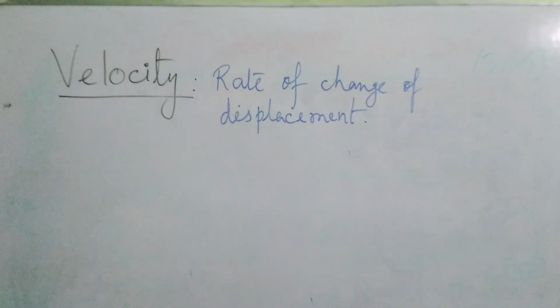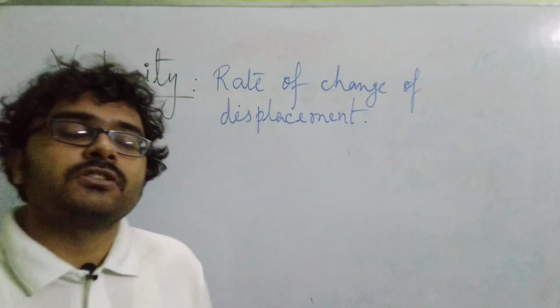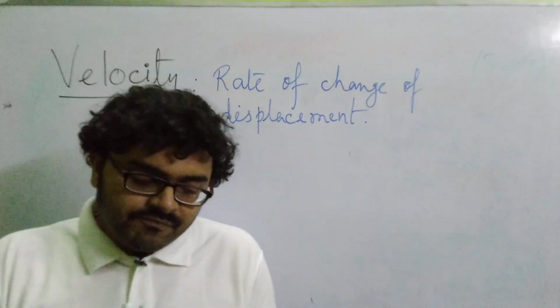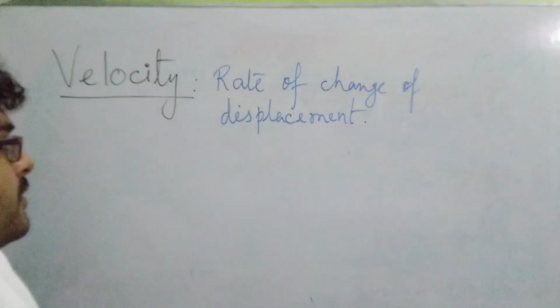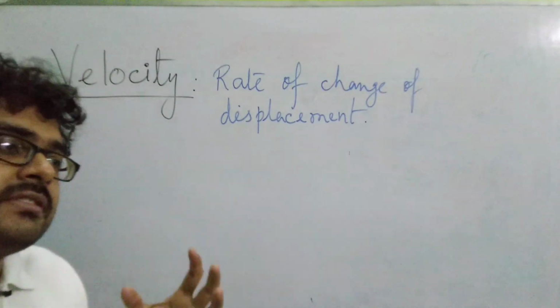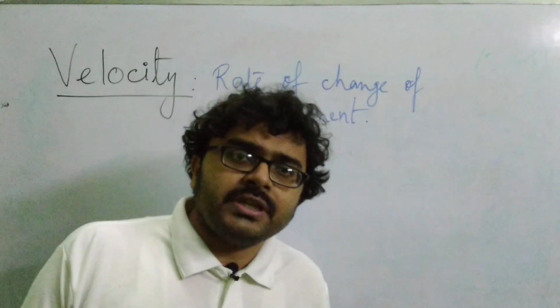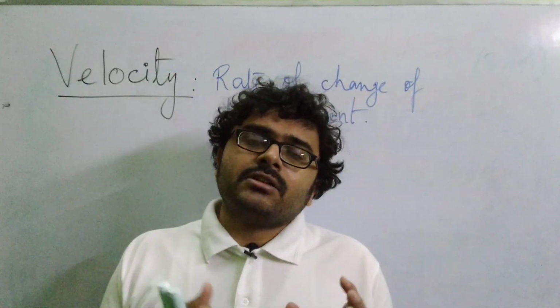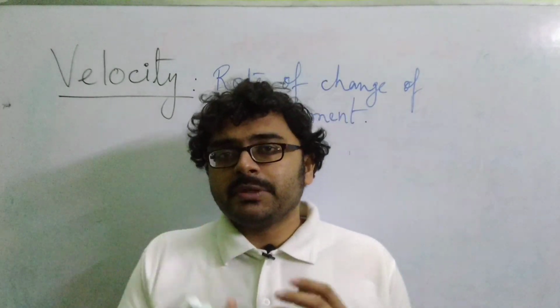If you have not, please do watch the previous videos, where the concept of displacement and distance has been clearly discussed. As I have already said while discussing speed, rate of change means how the displacement is changing with respect to time.